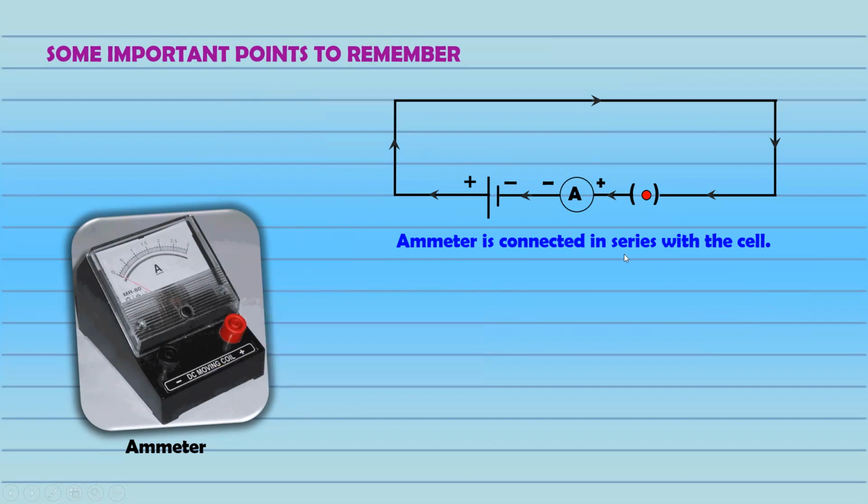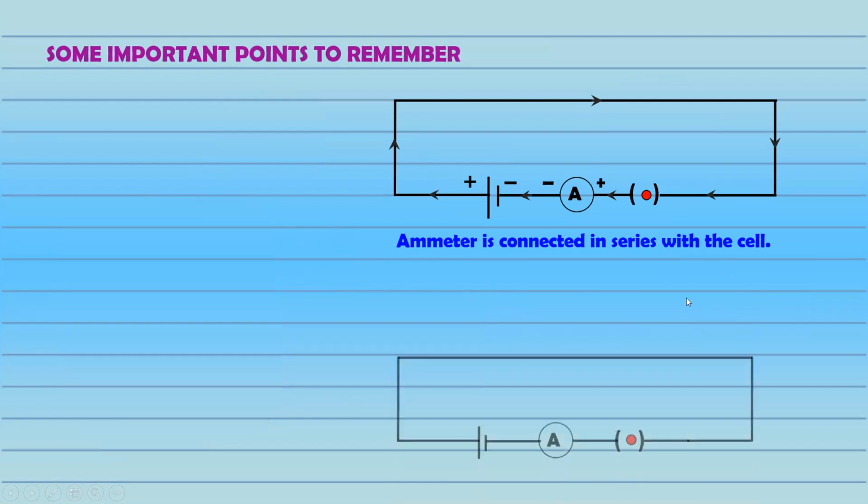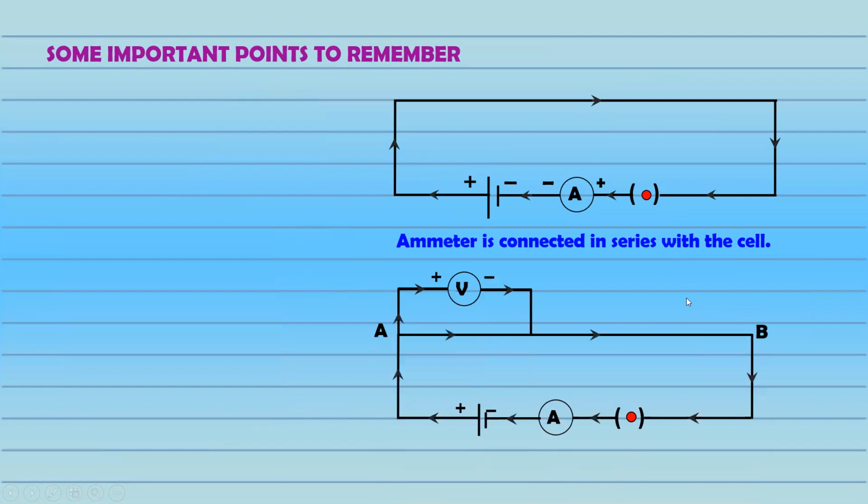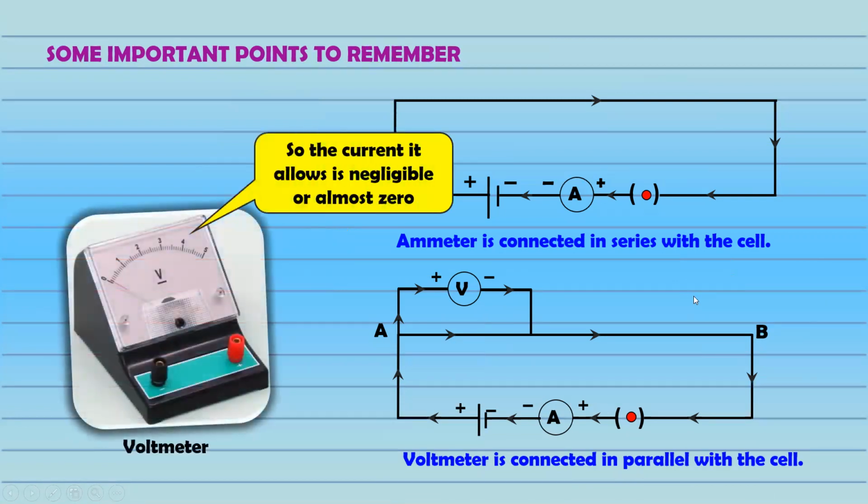Voltmeter is exactly the opposite of this. The ammeter is connected in series, so the voltmeter will be connected in parallel, right? And remember one thing, the voltmeter's resistance is maximum, so that negligible current, or simply zero current, flows through it, because it doesn't measure current, it only measures the potential difference. So ammeter is connected in series, voltmeter in parallel. Ammeter has least resistance, voltmeter has maximum resistance. The reason I have already discussed.